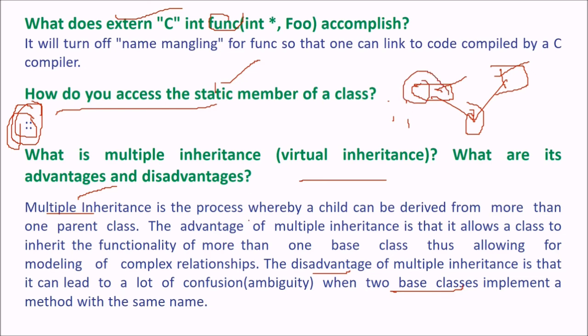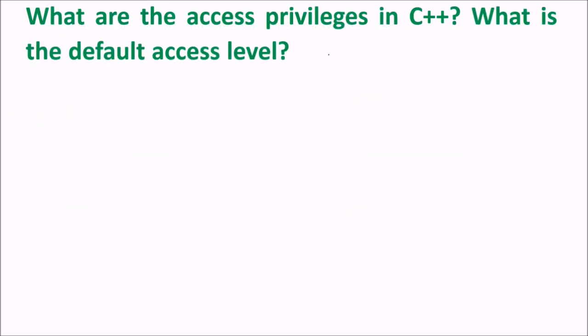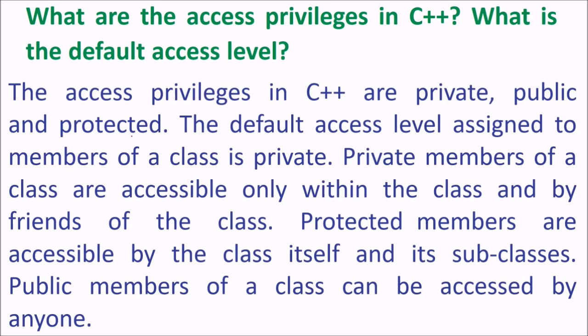What are the access privileges in C++? What is the default access level? The access privileges or access specifiers in C++ are private, public, and protected. These are three access specifiers. The default access level assigned to members of a class is private in C++. Private members of a class are accessible only within the class and by the friends of the class. Protected members are accessible by the class itself and its subclasses, while the public members of the class can be accessed by anyone.